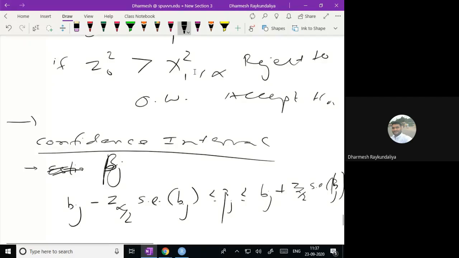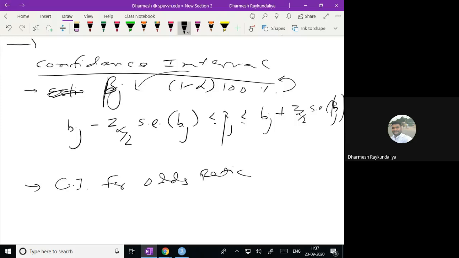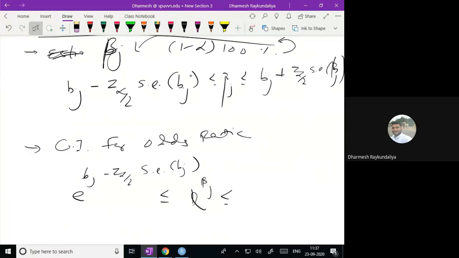So this is giving the 95% confidence interval, or the (1 minus alpha) into 100% confidence interval of bj. And if I wish to find out the confidence interval for the odds ratio, what is it? It is e power of (bj minus z alpha by 2 standard error of bj) less than or equal to e power of bj less than or equal to e power of (bj plus z alpha by 2 standard error of bj).